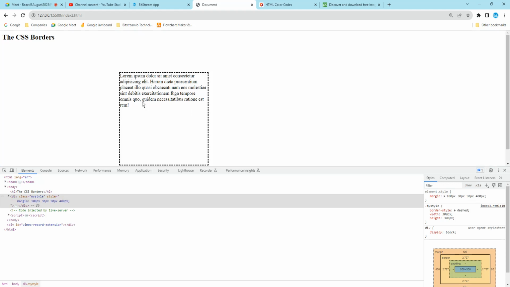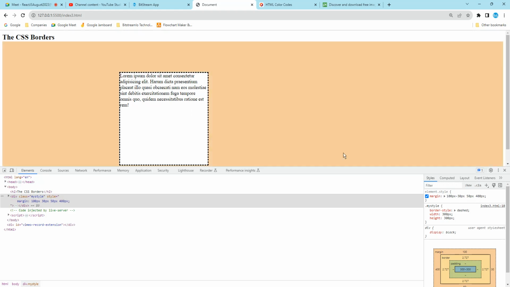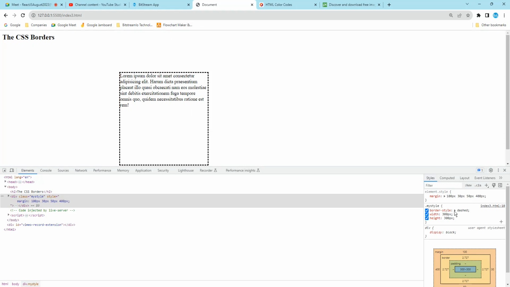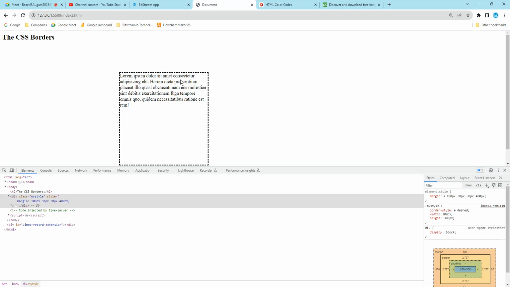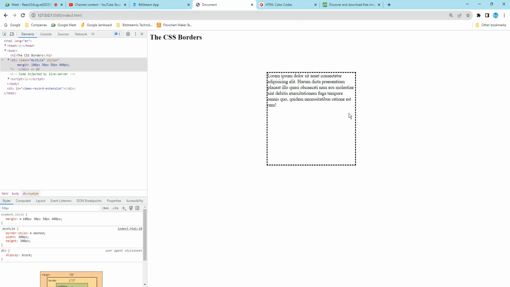So got it. After the border, whatever the space you want to create, from the top is 100 pixel, right is 30 pixel, bottom is 50 pixel, left is 400 pixel. So this is called a margin. So margin is what? From the element, we are going to create a space after the border: top, right, bottom, left. So this is called CSS.